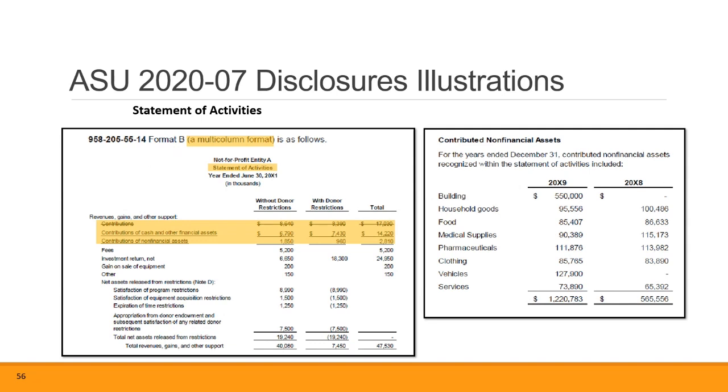From a statement and disclosure standpoint, optically, this is how this looks. You'll have contributions of cash and other financial assets, and then you'll have contributions of non-financial assets. Well, what are those, right? That's where the footnote will describe the various non-financial assets. If you had a building that was donated, goods, food, supplies, clothing, vehicles, services, that would break out that information into that qualitative and quantitative perspective.